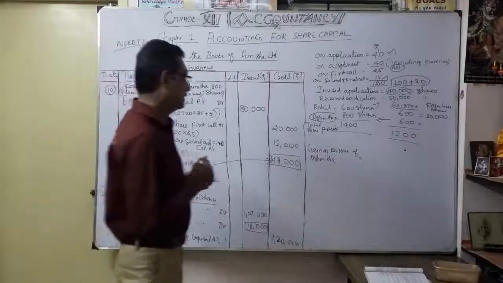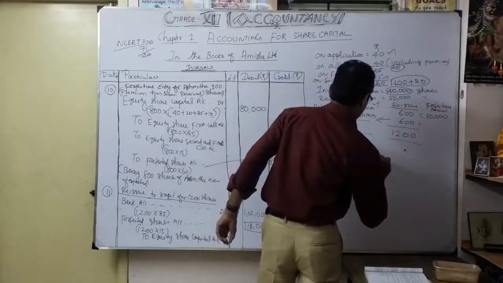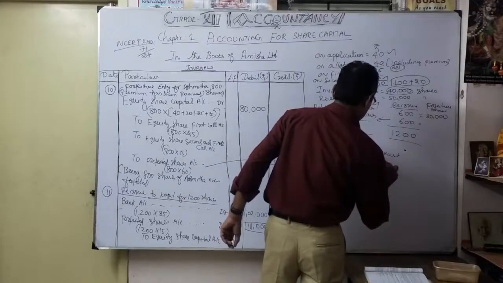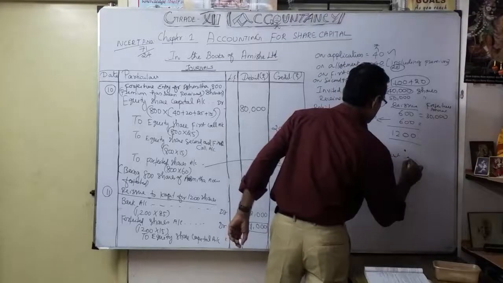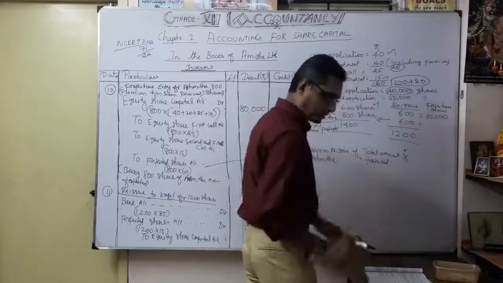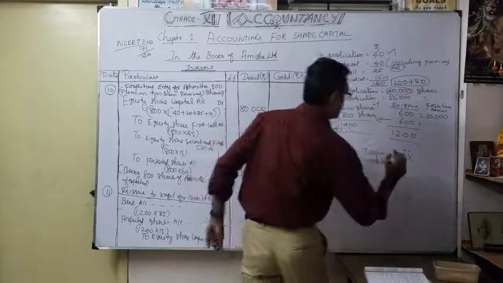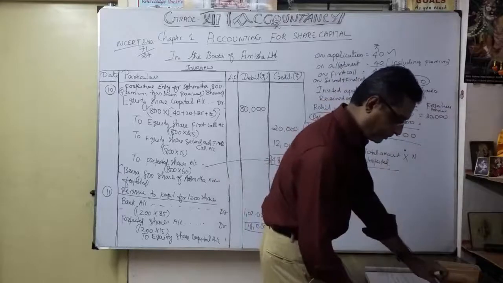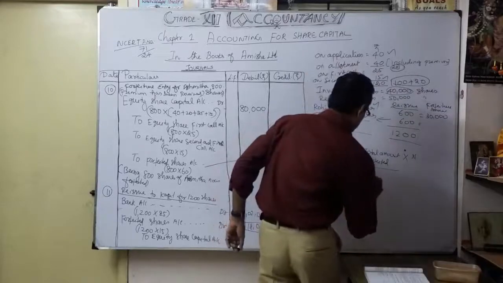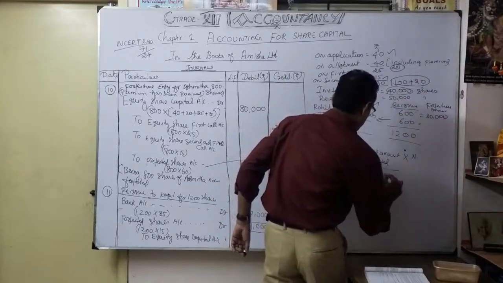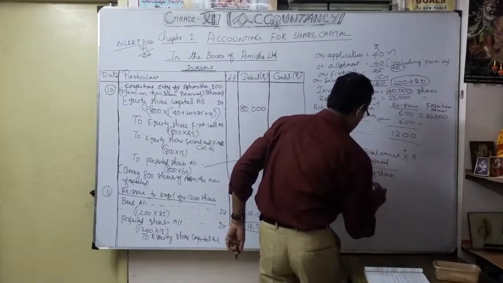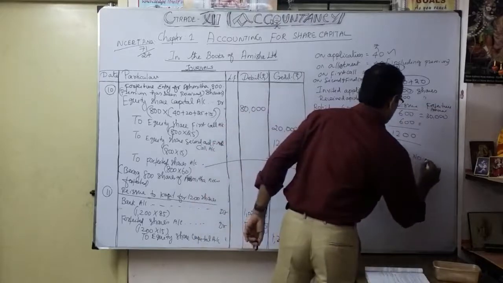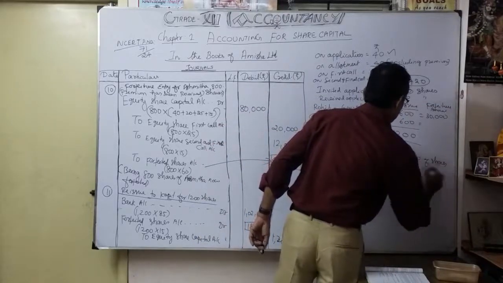Total amount forfeited, divided by number of shares forfeited, into number of shares reissued.